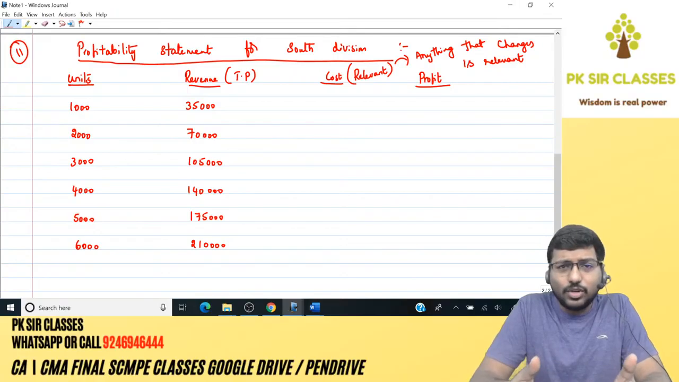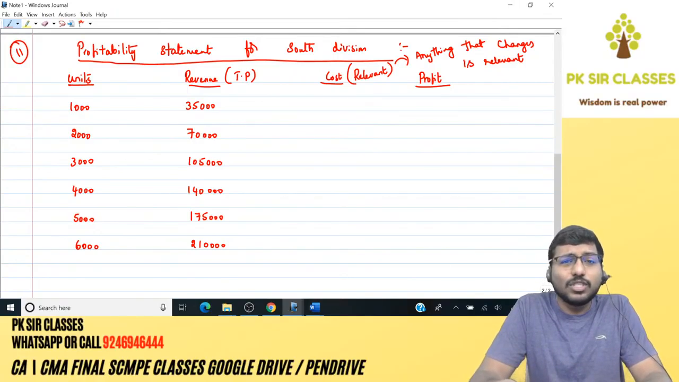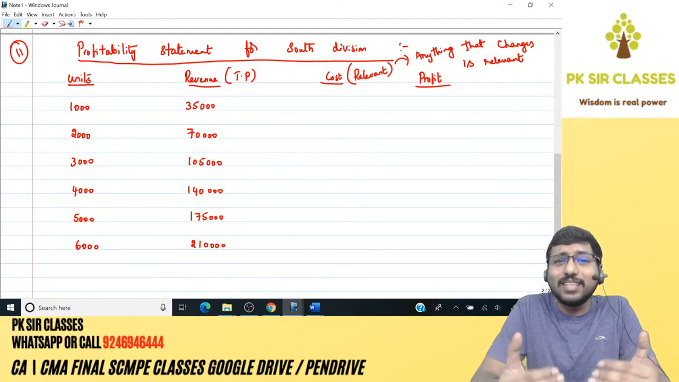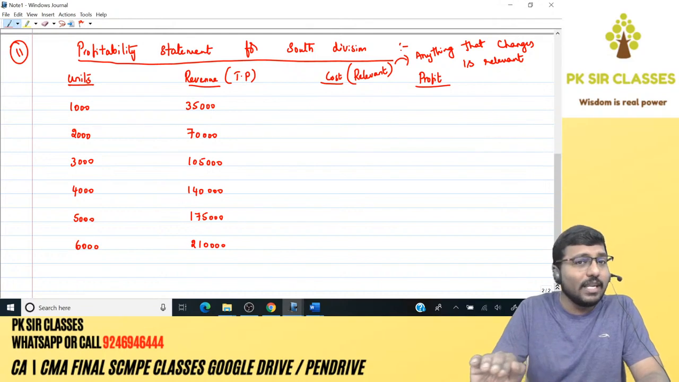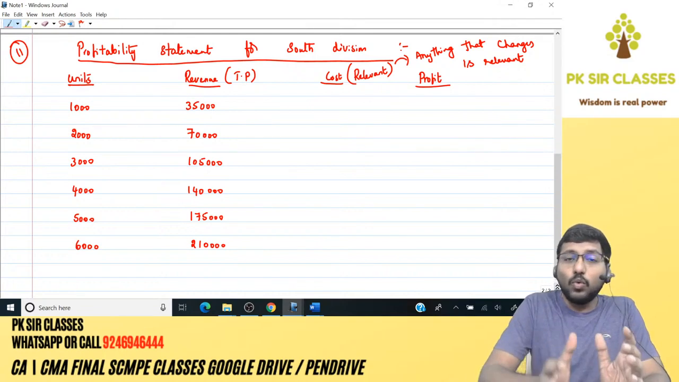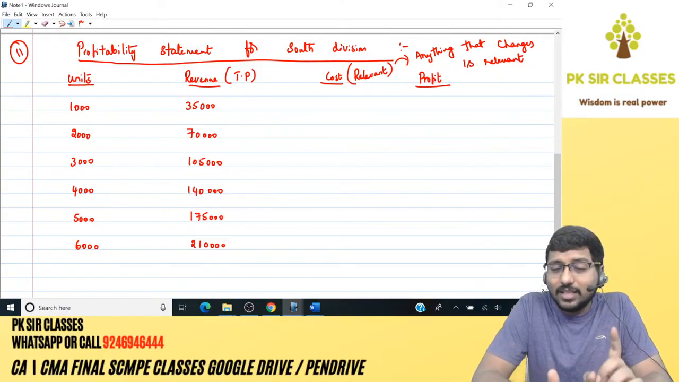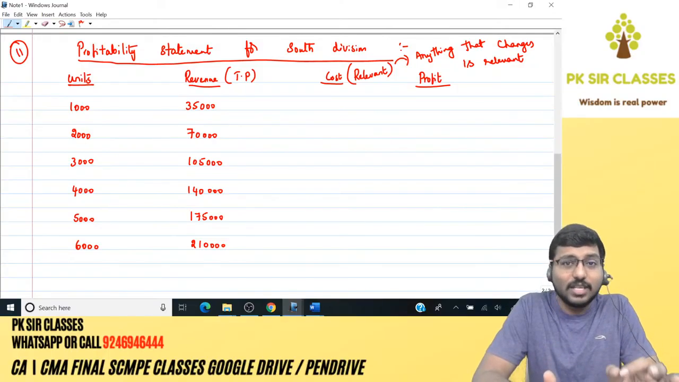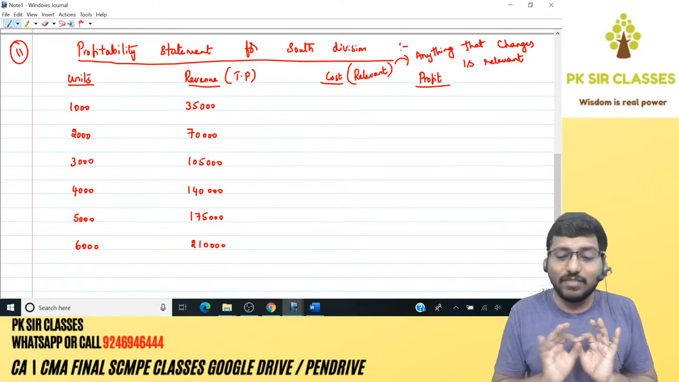Whatever my decision is going to be, anyway my fixed cost is going to remain constant, so why should I think about it? So therefore I consider it to be irrelevant. The only thing that is relevant for me is something that changes, and something that changes in this particular question is variable cost. Therefore, I'm going to take only variable cost. Let me make myself very clear.